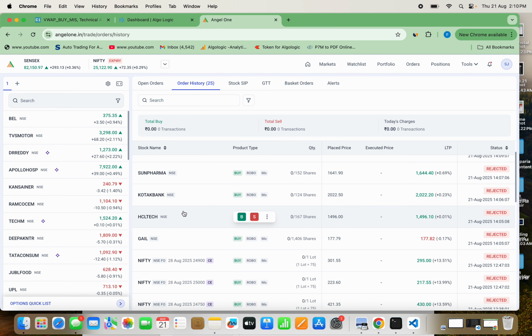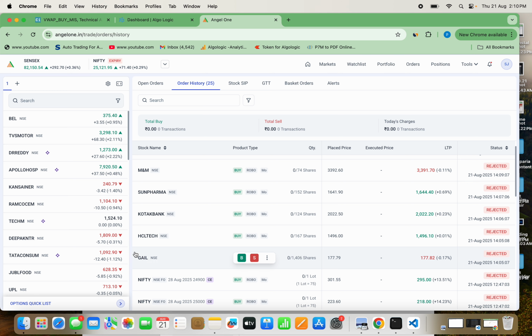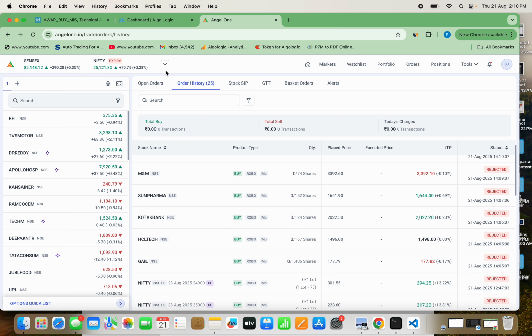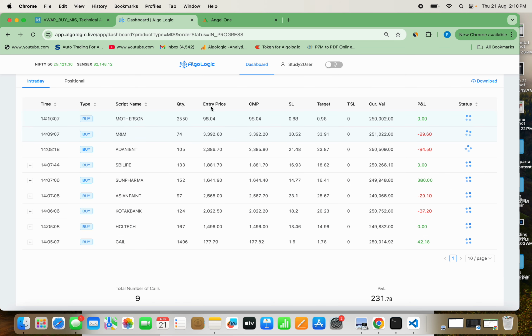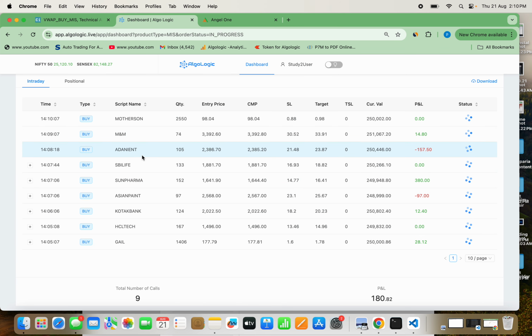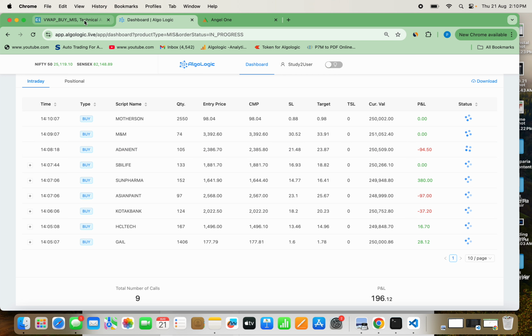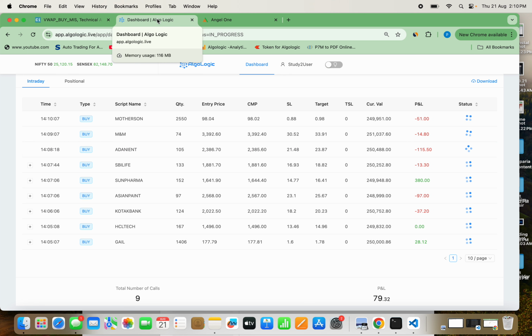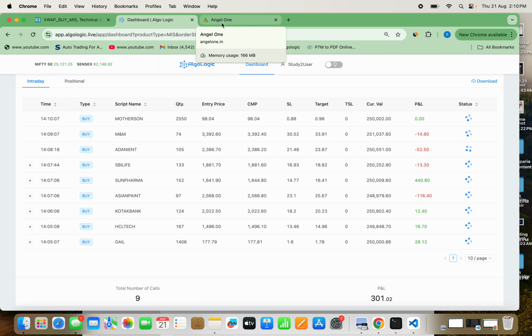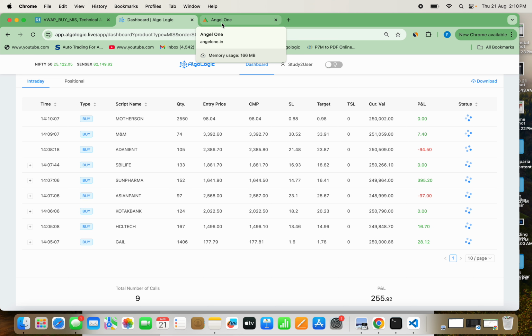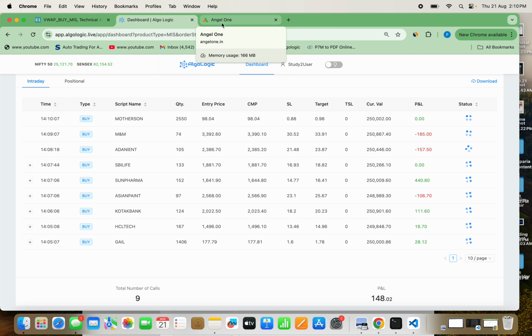But other than that, you can see all the companies which are not in the surveillance list are directly and immediately placing the orders without any single delay. Why no delay? Because this software of Algologic is directly connected with the Chartink, and it is taking the very live data that the broker takes from the NSE. So there is no delay. Slight slippage can happen, depending on how many people are trading and what quantity you are trading in the demat account. Now let's come back to the Algologic dashboard again.